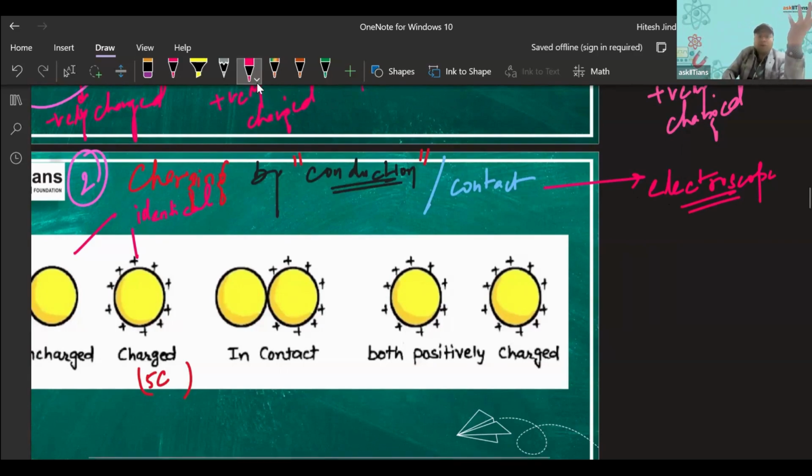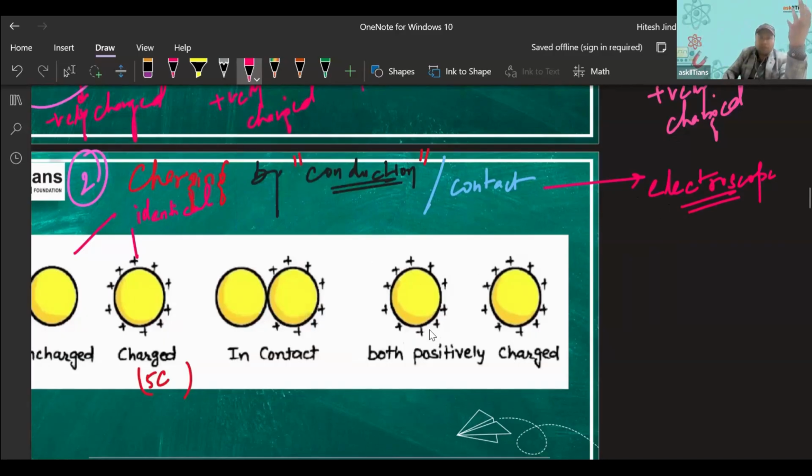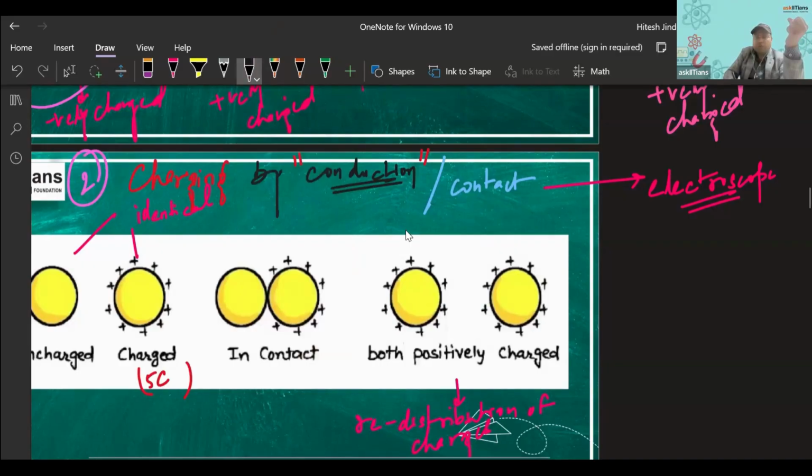So if we have identical bodies, obviously both will get the equal amount of charge. The redistribution of charge is happening. So what is happening here? Here we are having redistribution. This is the keyword. We are having a redistribution of charges. So if this is 5 coulomb, we'll be having here half of it, 2.5 coulomb. We'll be having here 2.5 coulomb, so both will be having equal charges. So this is the method of charging by contact or by conduction.